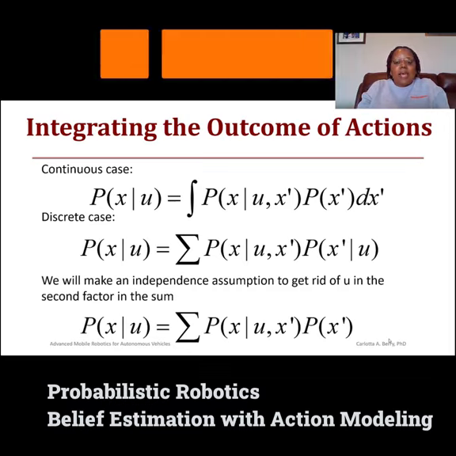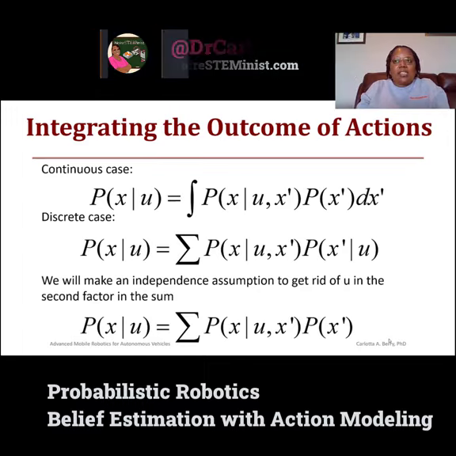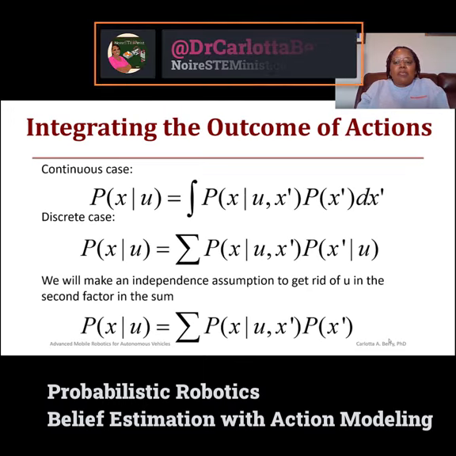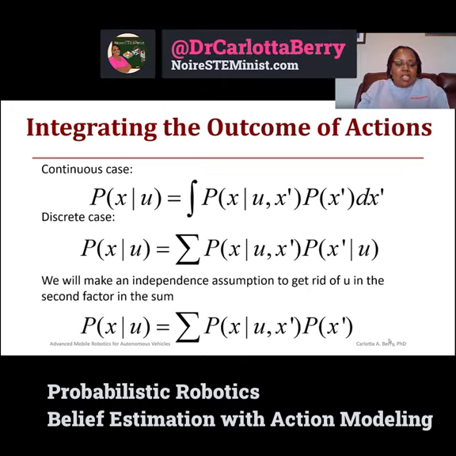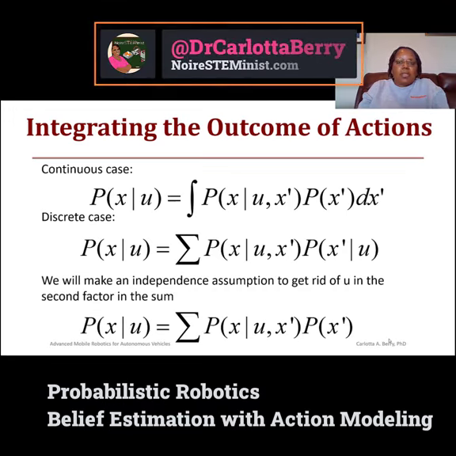If we once again make an independence assumption stating that we can get rid of u in the second term, because there is no reliance of the previous state on the robot's action, then we can rewrite this as the probability of x given u is the summation over all x prime of the probability of x given u and x prime, times the probability of x prime.